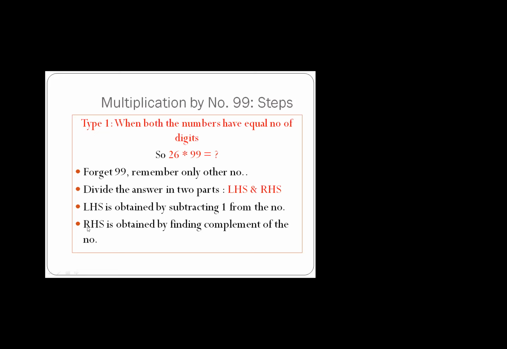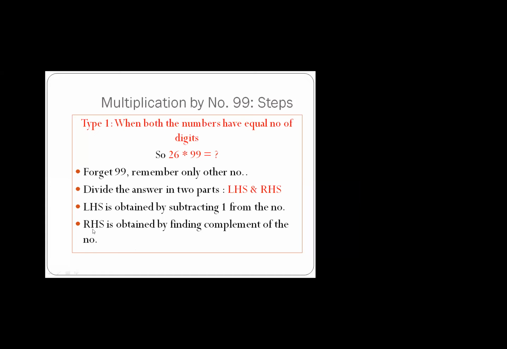It's very simple. The left hand side is obtained by just subtracting 1 from the number. What is my number? 26, because I have told you to forget 99. Forget 99, and remember 26. And 26 minus 1 gives you 25, right? So the left hand side is obtained by subtracting 1 from the number. Is it clear? Now, the right hand side.